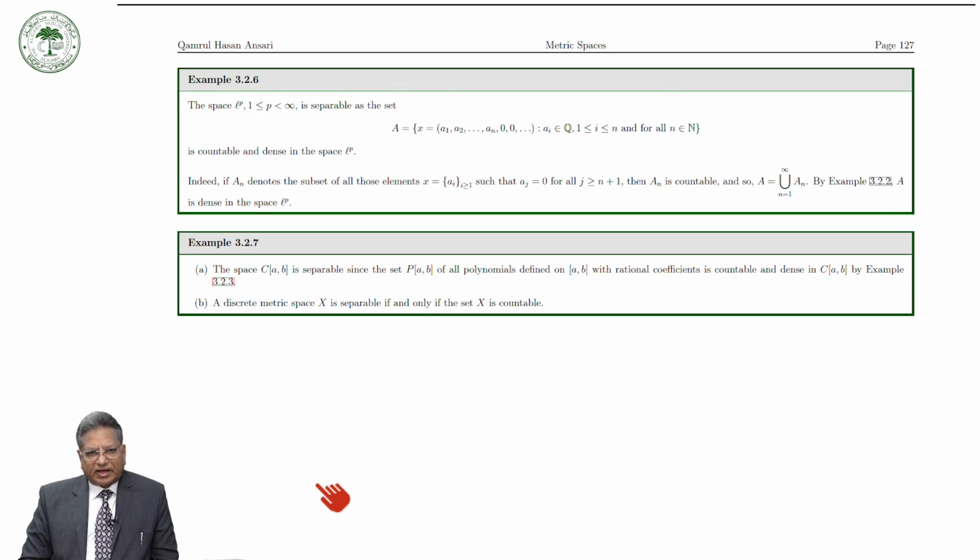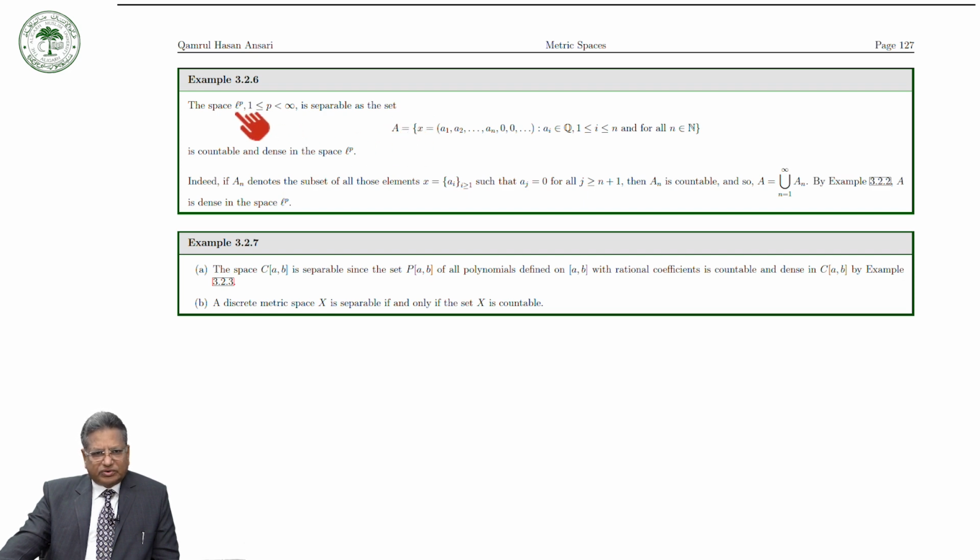Now, let's take another example. As you might be remembering, we have seen the Lp space where p is greater than or equal to 1 and strictly less than infinity, and we consider A, the set consisting of points of this form a1, a2, ..., an, and after an all entries are 0, and all the ai's are rational numbers. Then we have seen that this set A is dense in the Lp space, but